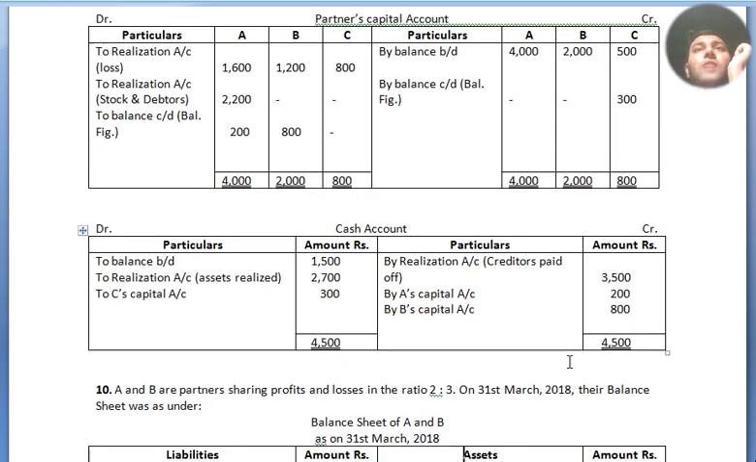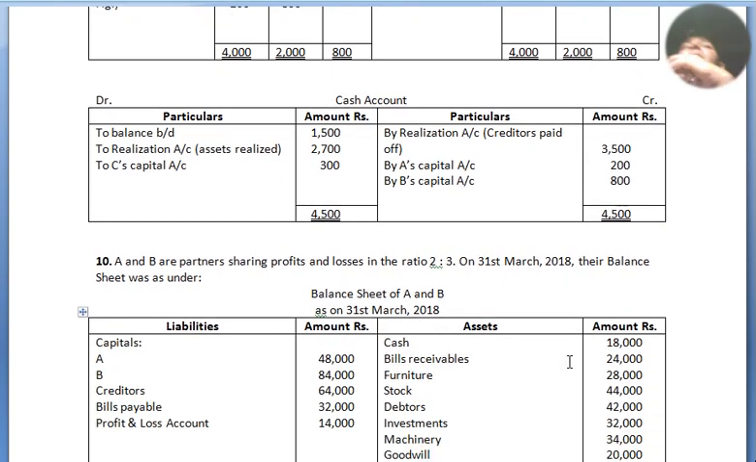Now we move to our cash account, debit and credit, particulars, amount. So to balance brought down, balance from the balance sheet, that is cash account 1,500. By realization account, creditors paid off 3,500. By A's capital account from partners capital account 200. By B's capital account 800 and by C's capital account 300. To realization account, assets realized, that is machinery 2,700. Altogether both sides 4,500, 4,500. Tally, that's all.